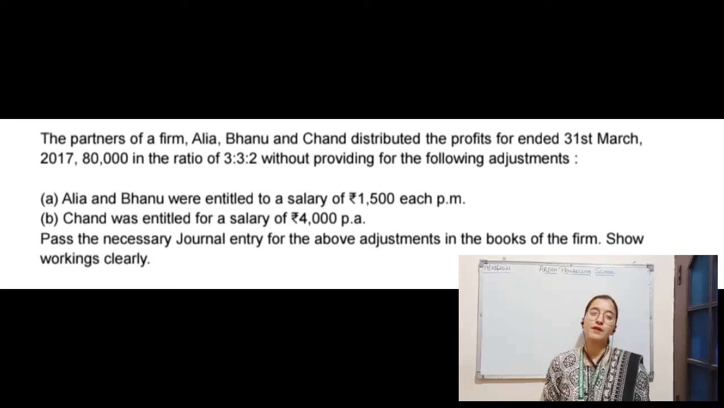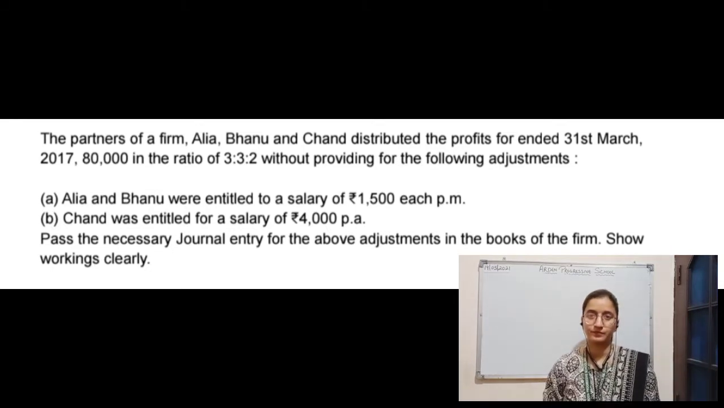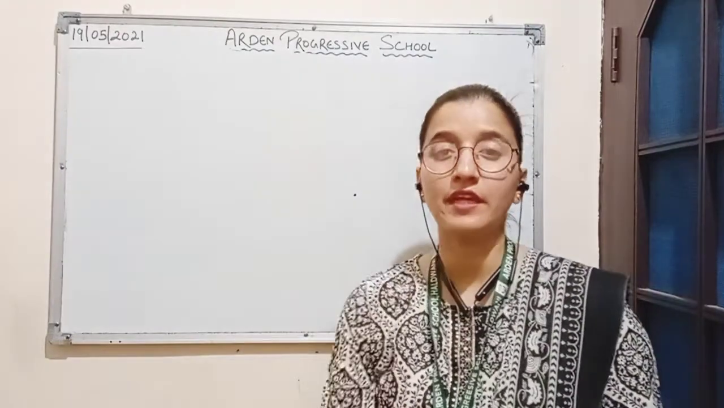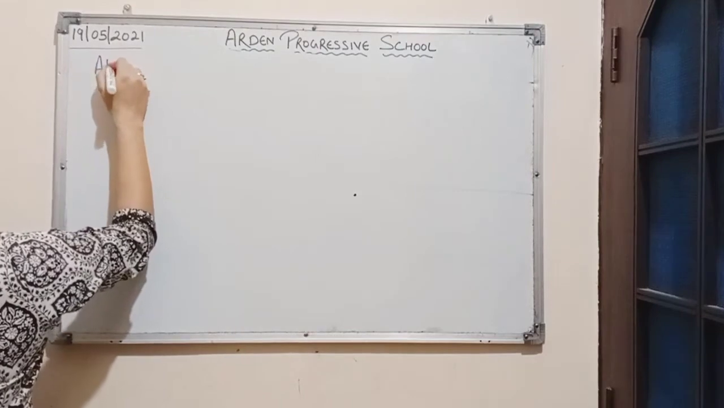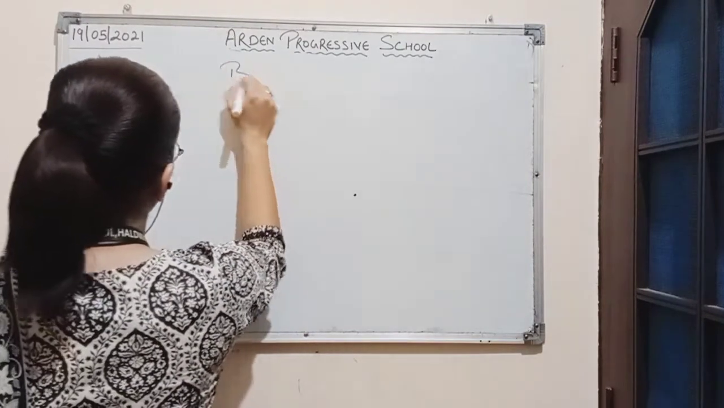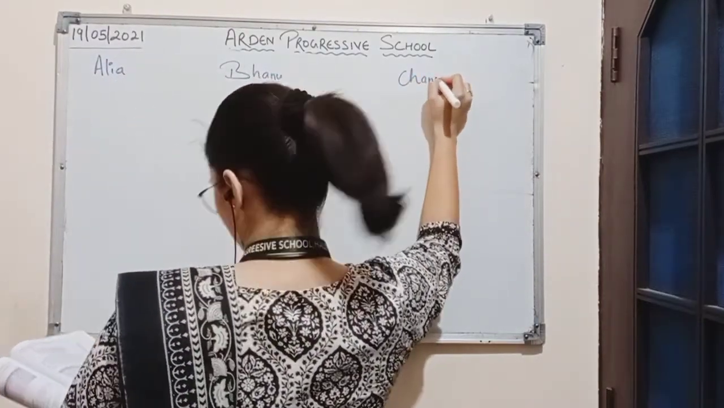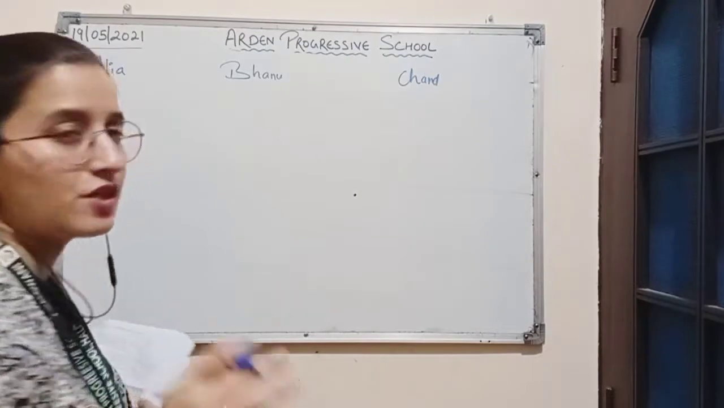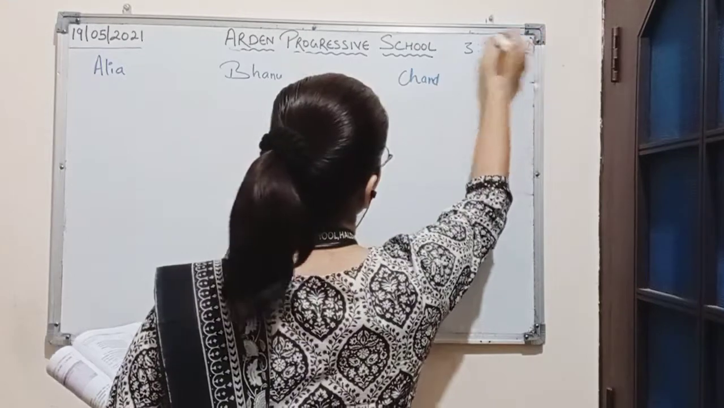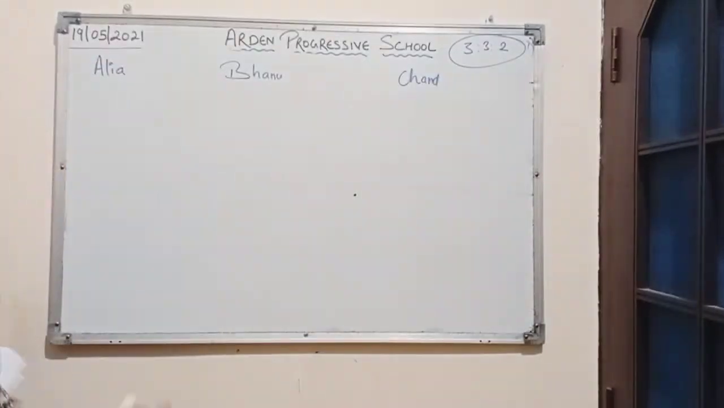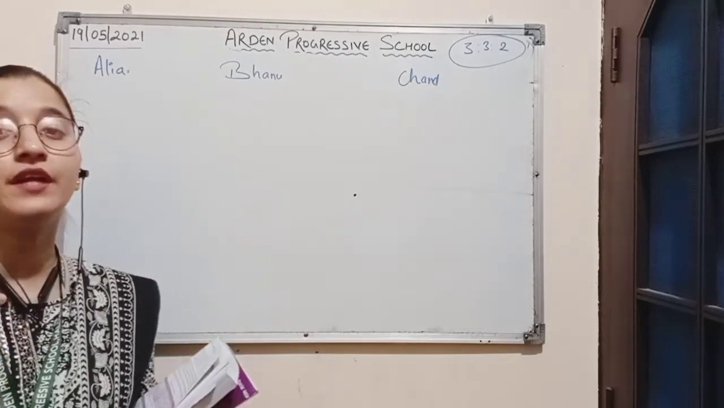So this question is based on omission of appropriation of partners. So here, according to the question, there are three partners: Alia, Bhanu and Chand. These three partners are sharing the profits in the ratio 3:3:2. Clear? Now Alia has been entitled to a salary of 1500 per month.